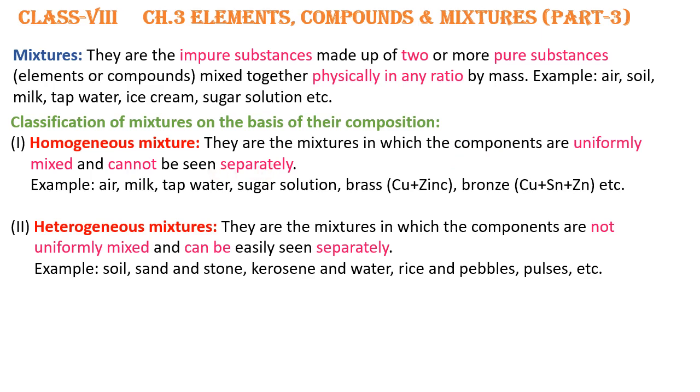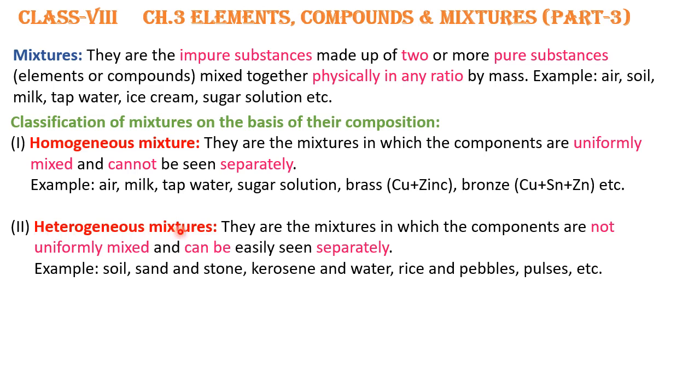Let us see with the examples. Air, milk, tap water, sugar solution, brass, they all are homogeneous mixtures. We know sugar solution is made up of sugar and water. But are we able to see the sugar in this solution? No, we are not able to see the sugar crystals in the solution. So it is a homogeneous mixture.